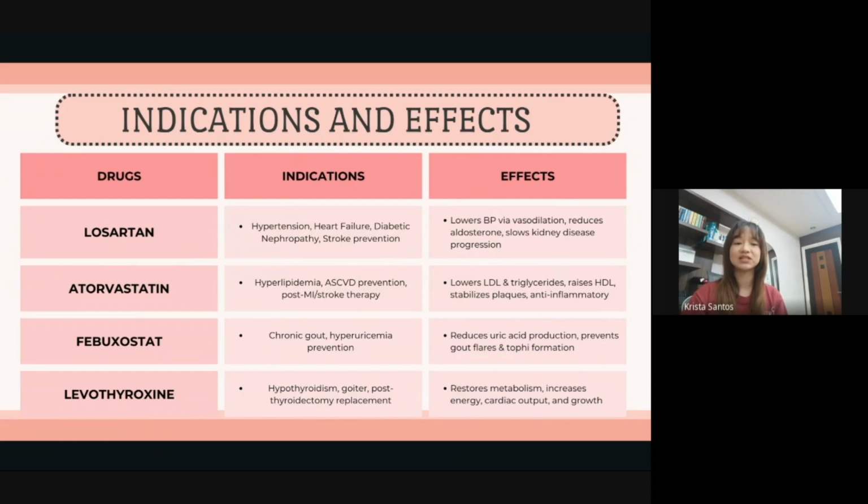And finally, levothyroxine. It is a synthetic T4 hormone used in conditions like hypothyroidism, goiter, and post-thyroidectomy hormone replacement. Once ingested, it is converted to T3 in tissues, helping restore metabolic function, increase cardiac output, and regulate thermogenesis. It is essential for growth and development, especially in infants and children.